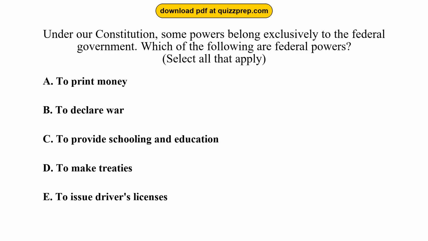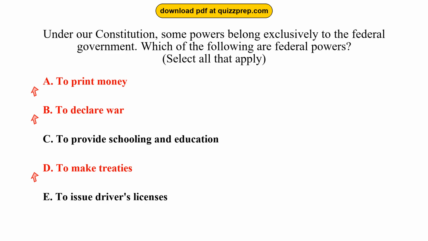Question 33. Under our Constitution, some powers belong exclusively to the federal government. Which of the following are federal powers? Option A, to print money. Option B, to declare war. Option C, to provide schooling and education. Option D, to make treaties. Option E, to issue driver's licenses. The correct answers are options A and B and D.